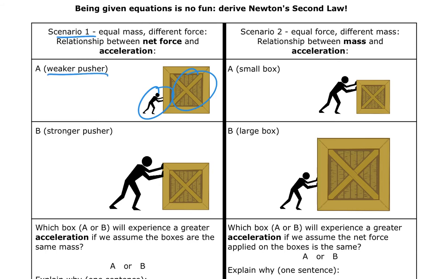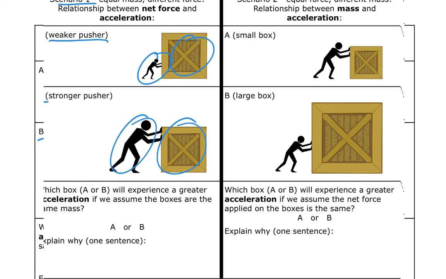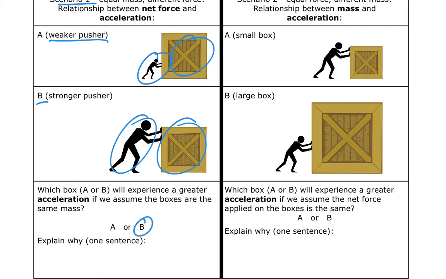In scenario B, we've got a really big person with a little smaller crate. If I had to guess which of these crates is going to move, I'm going to bet that crate B is going to move, and the reason is that it's a bigger pusher, so they're applying a bigger force, and a little bit of a smaller crate as well.